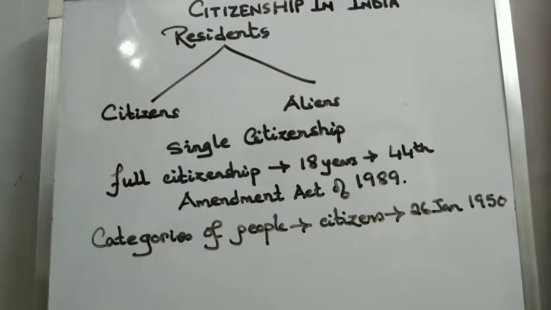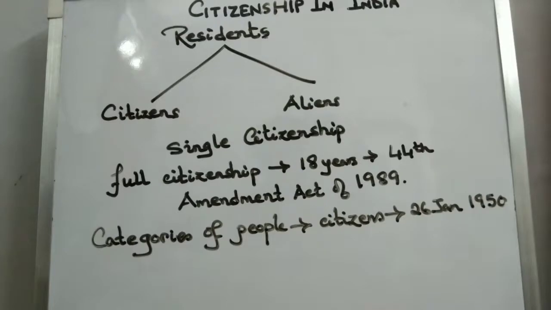Second, we follow single citizenship. We do not follow the method of dual citizenship, though we have a federal form of government. And the third thing that we need to know is that full citizenship is acquired in India at the age of 18 years. This has been made by the 44th Amendment Act of 1989. That is, the 44th Amendment Act of the Constitution in the year 1989 provided that full citizenship would be given at the age of 18 years, including the right to vote.